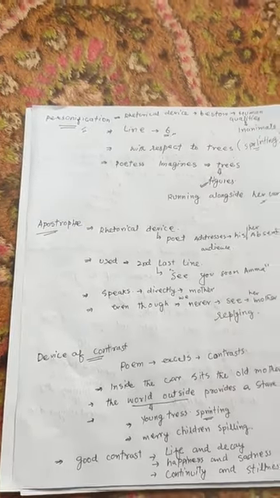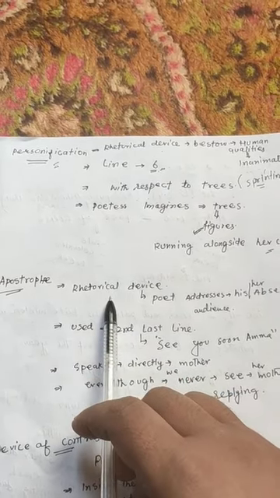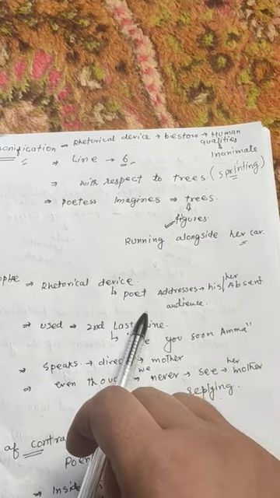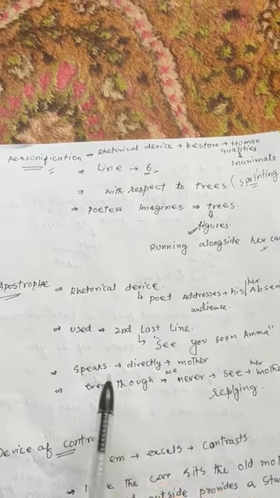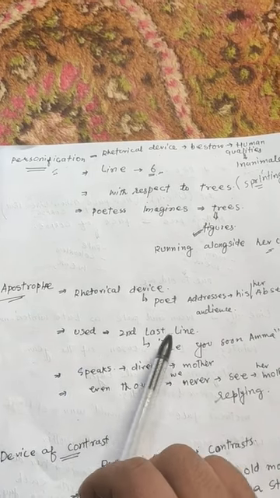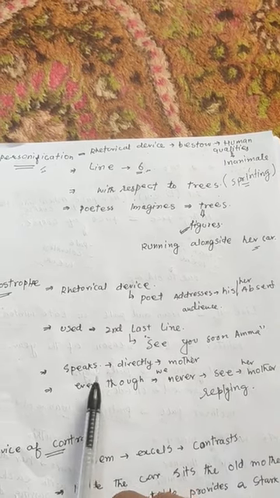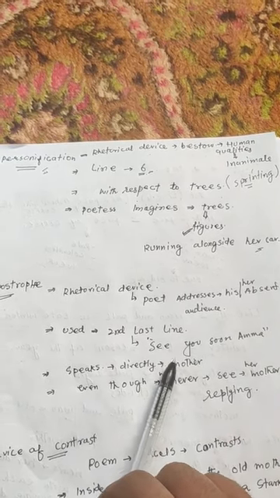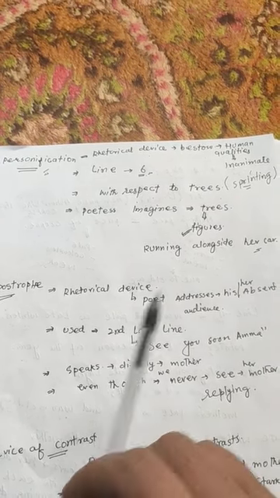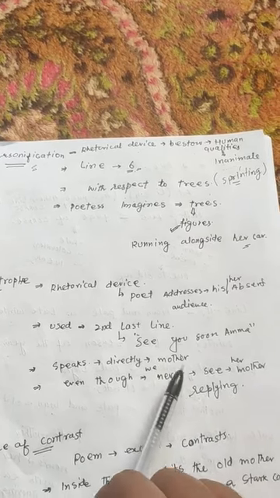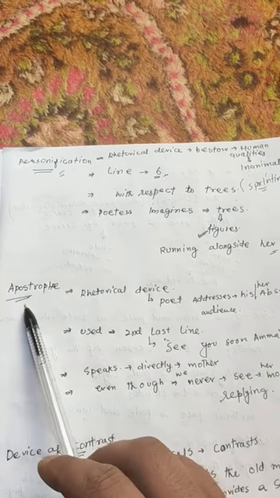Now moving ahead, the poet has used apostrophe. We know that apostrophe is a rhetorical device wherein the poet or poetess addresses his or her absent audience. This apostrophe is used in the second last line of the poem, which reads, "See you soon, Amma." Here, the poetess speaks directly to her mother. But even though she speaks directly to her mother, we never see her mother replying to her. So that is why we can say that apostrophe is used.